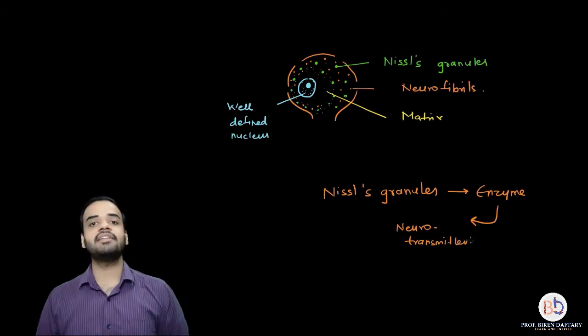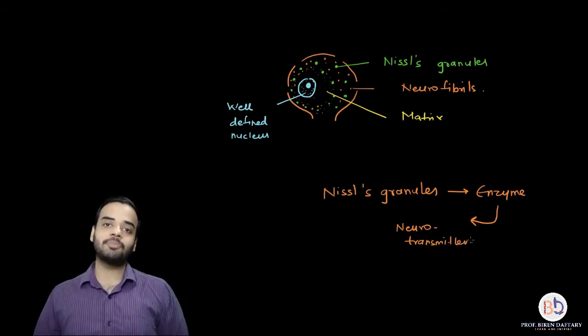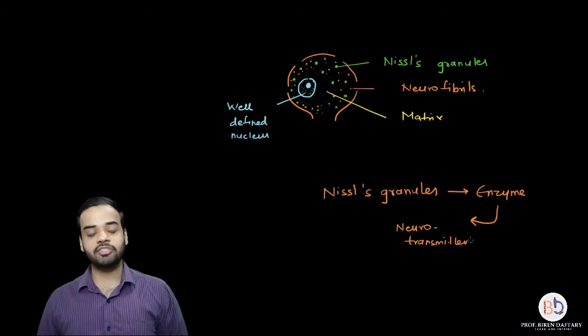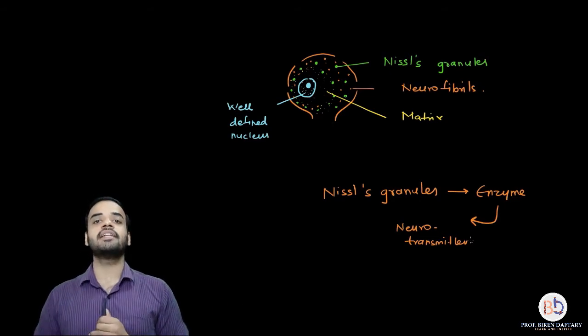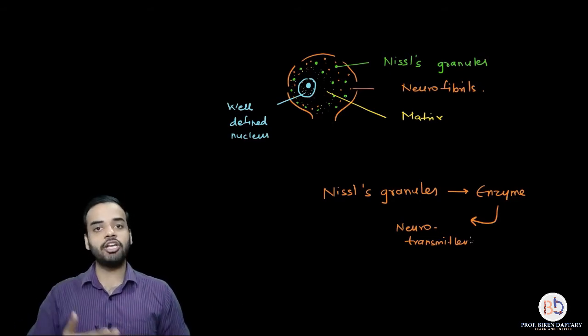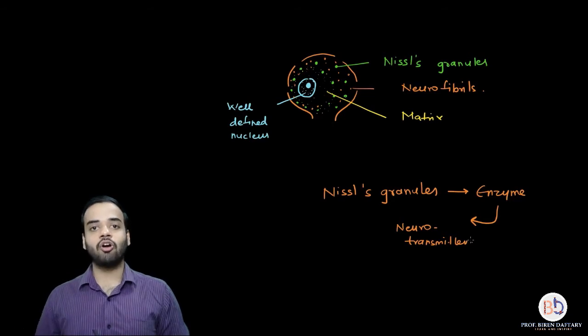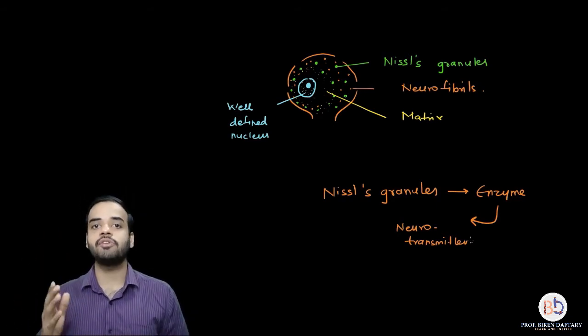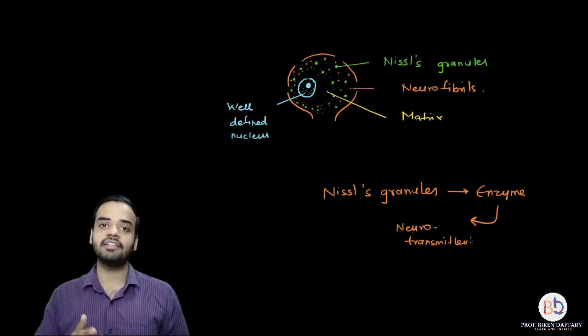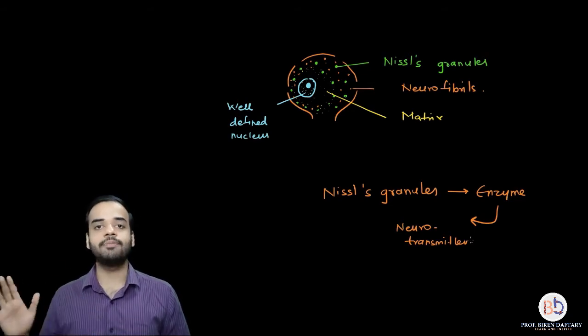So basically the Nissl's granules are responsible for the production of neurotransmitters. If there are no Nissl's granules, there will be no neurotransmitters. If there are no neurotransmitters, the message from one neuron to another will not be able to pass chemically. I hope this is clear. So the function of Nissl's granules is formation of neurotransmitters by initially forming an enzyme.